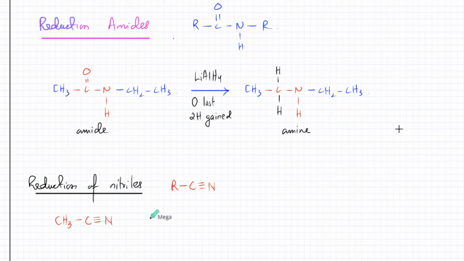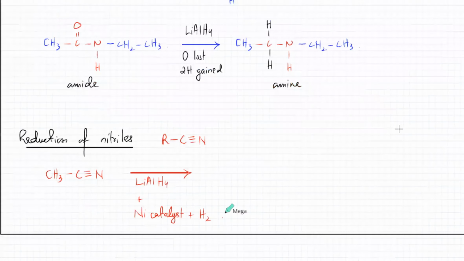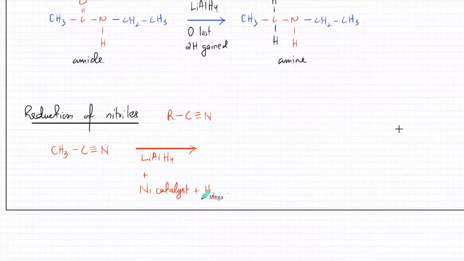When you reduce it, you can either use LiAlH4, or you can also use nickel catalyst plus H2 gas. That's basically hydrogenation. We can use that as well.